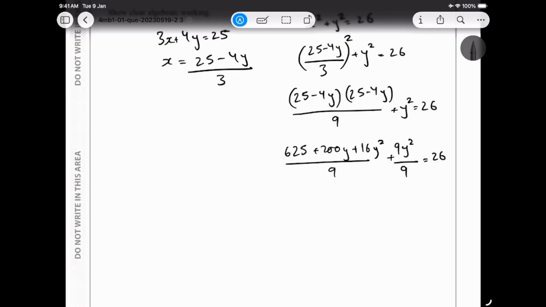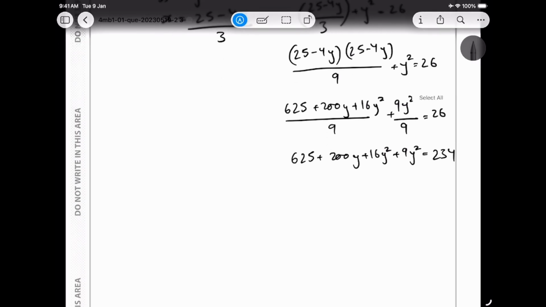I move the 9 to the other side and I get something like 625 plus 200y, that doesn't look neat. 200y plus 16y squared plus 9y squared is equal to 26 times 9, that gives me 234. All right, now we combine the like terms and we will get a quadratic equation. Okay, first let me do that.